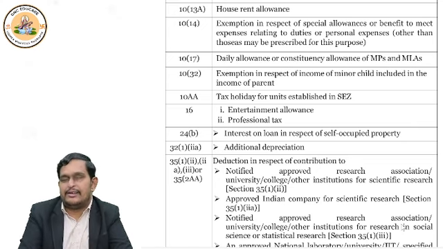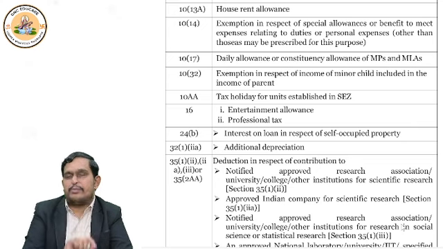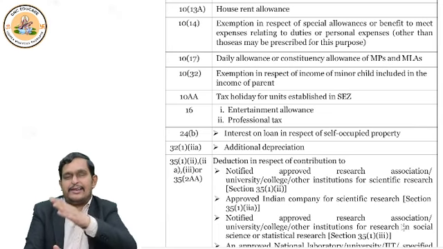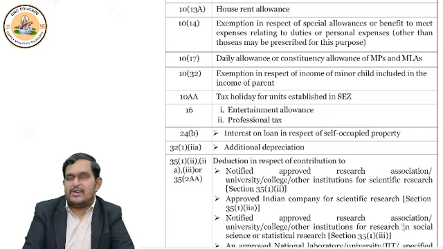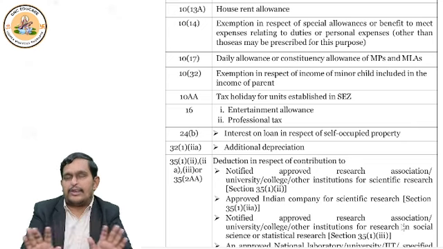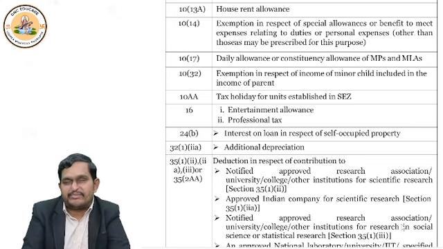So what did you learn? In the house property chapter, there are two types of properties. One is let out property, where if you file return under the default tax regime 115BAC or the optional tax regime, there is no difference in treatment, both are same.